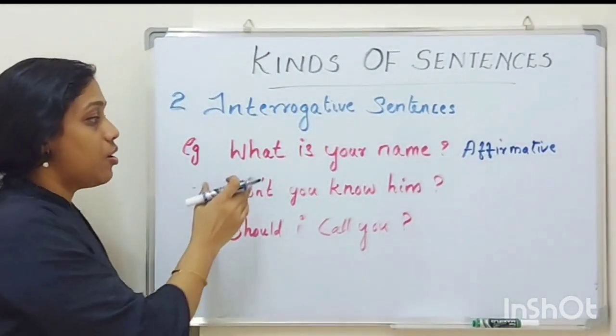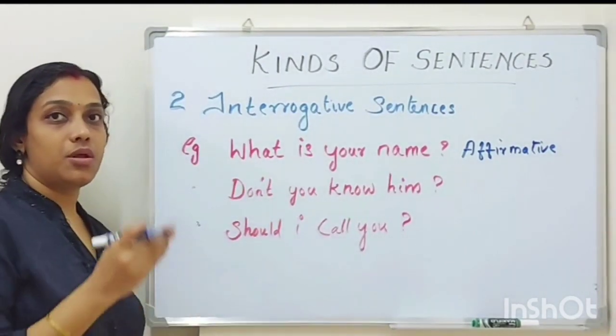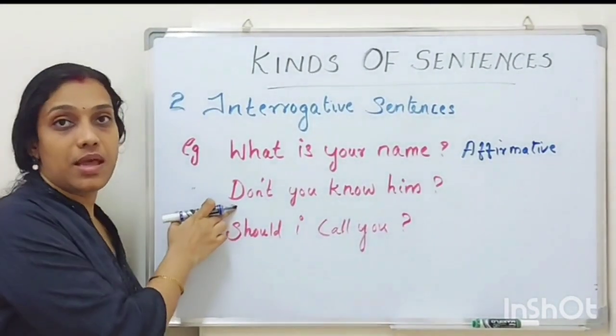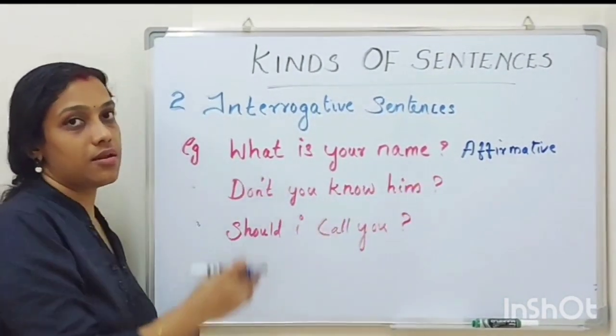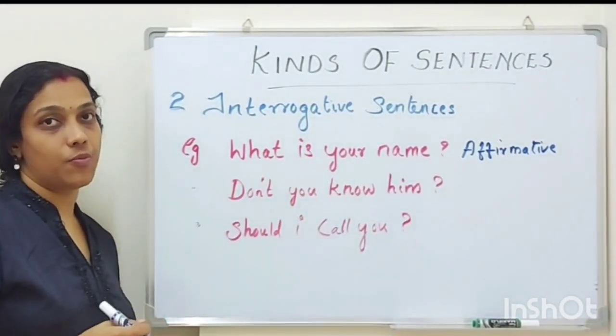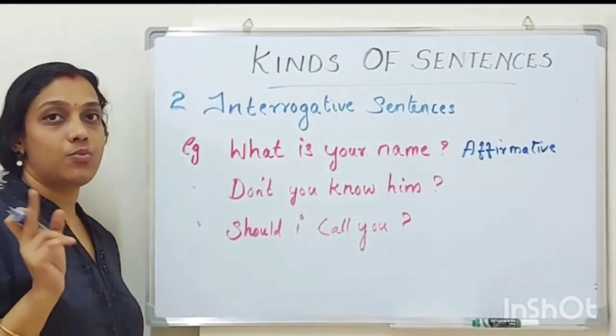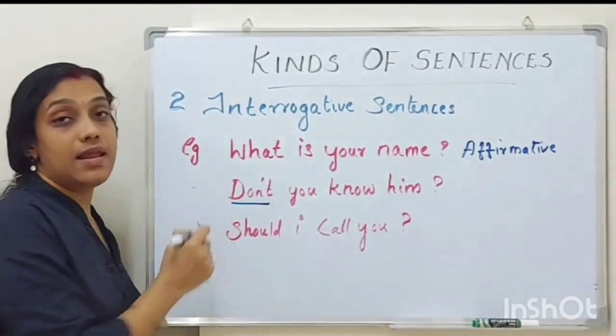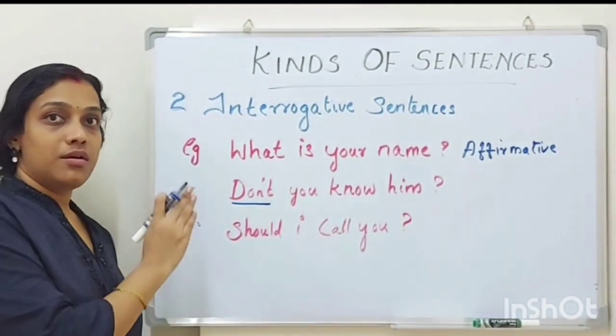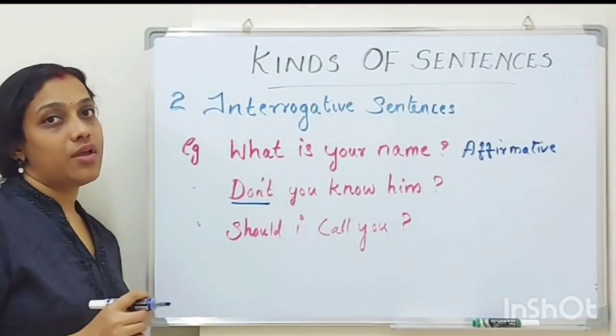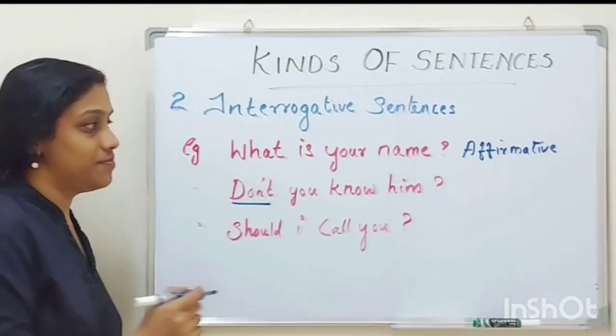Now the second one. Don't you know him? Now here also we can see it starts with a capital letter, ends with a question mark. Here also it is a question form. Now there is a speciality. What is it? We can see a negative word here. So this is a negative type of interrogative sentence.